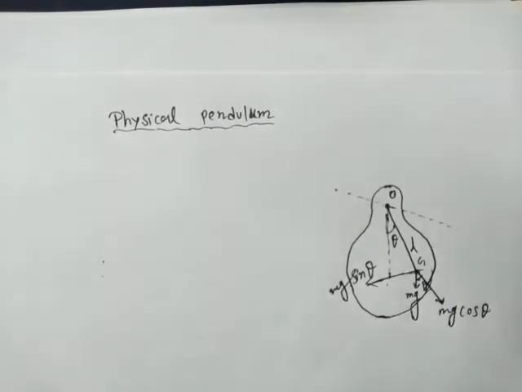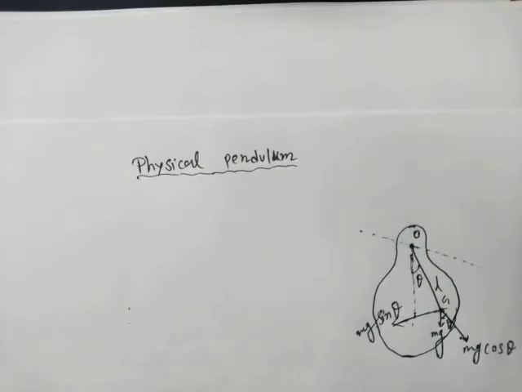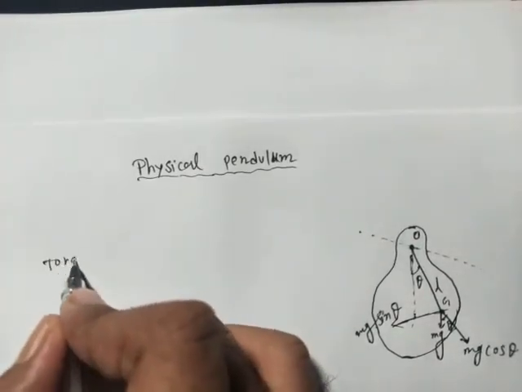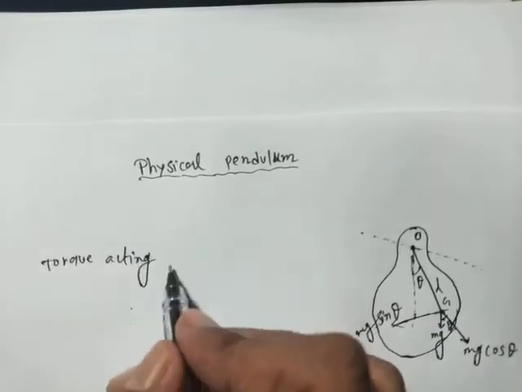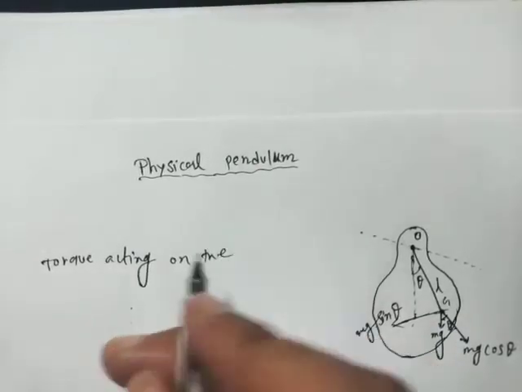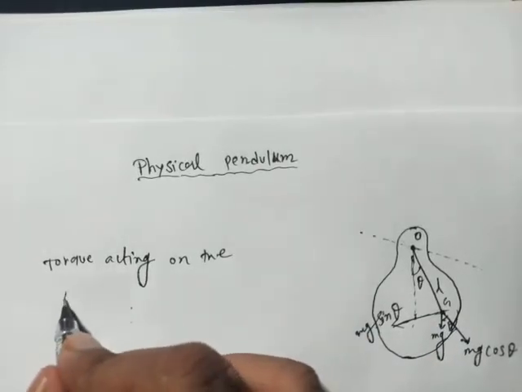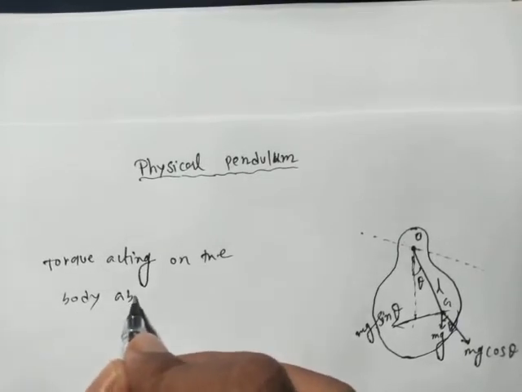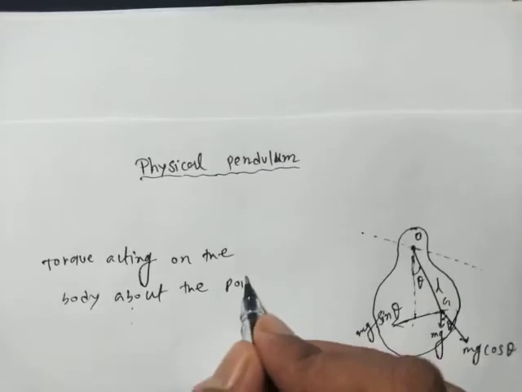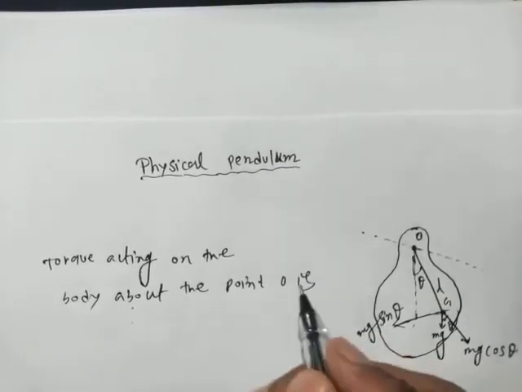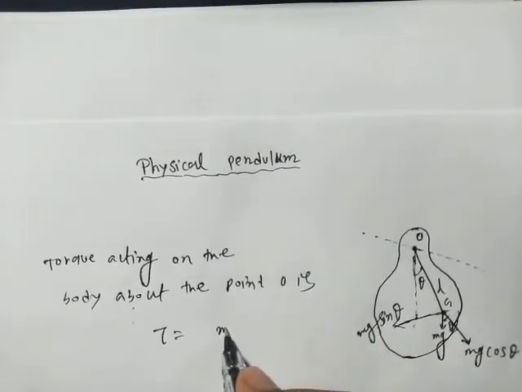So the torque acting on the body about the point O is tau equals force into perpendicular distance.